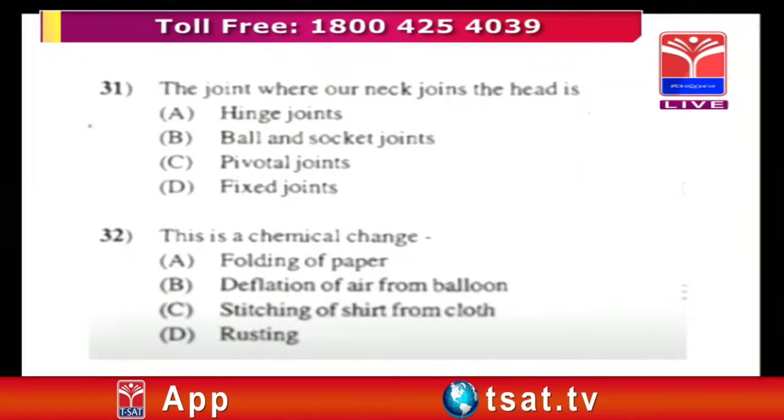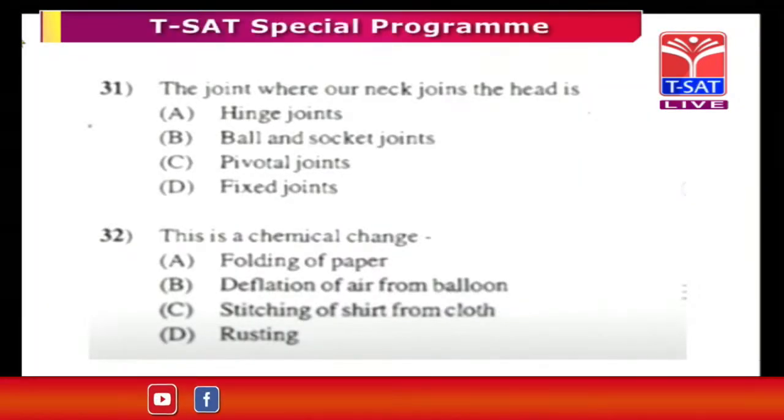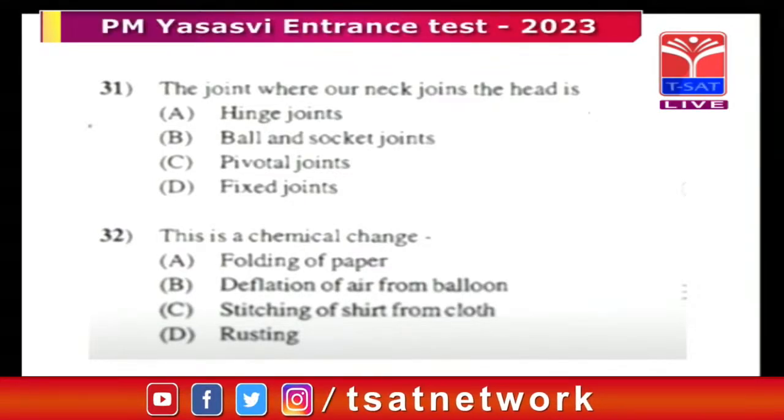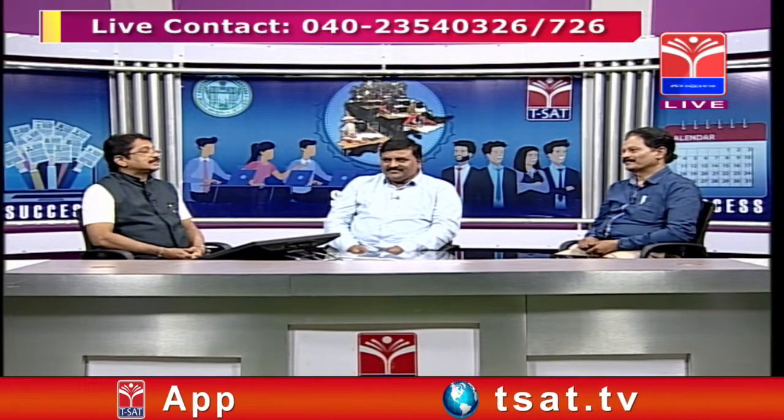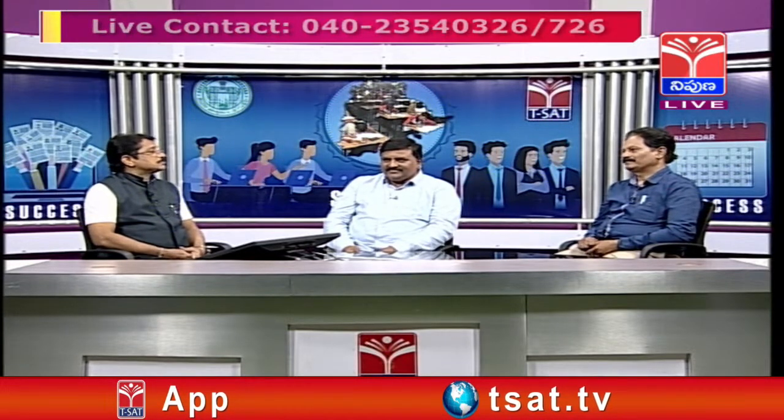Okay, now we will see the next question. The joint where our neck joins the head. Again, it is a biological science question. My observation, when you see the total paper, is that the maximum questions are from biology. Biological science plays a vital role, with about 20 questions. But do not generalize.